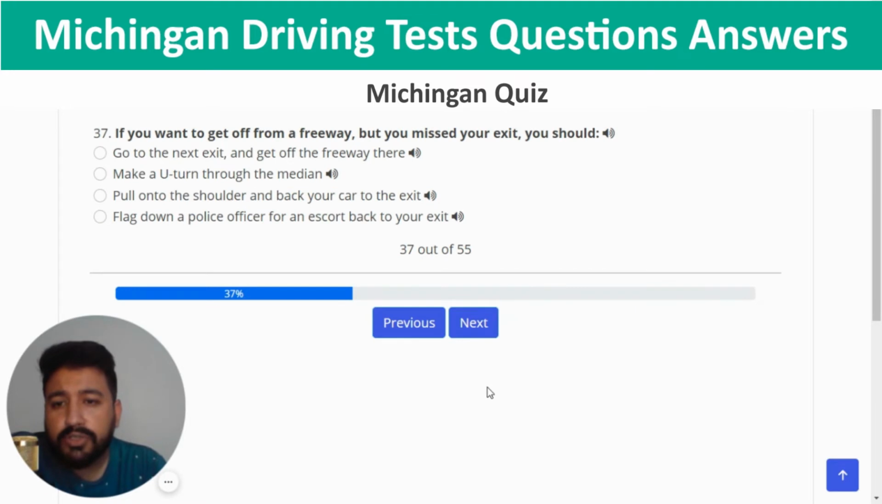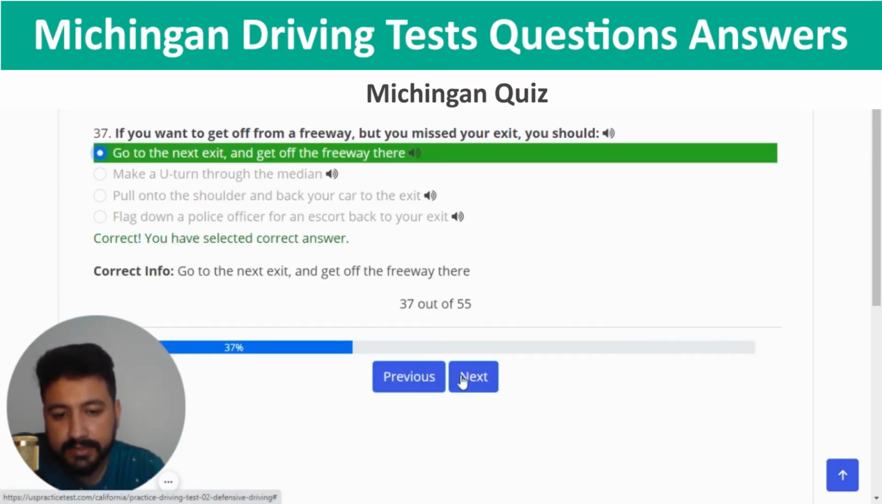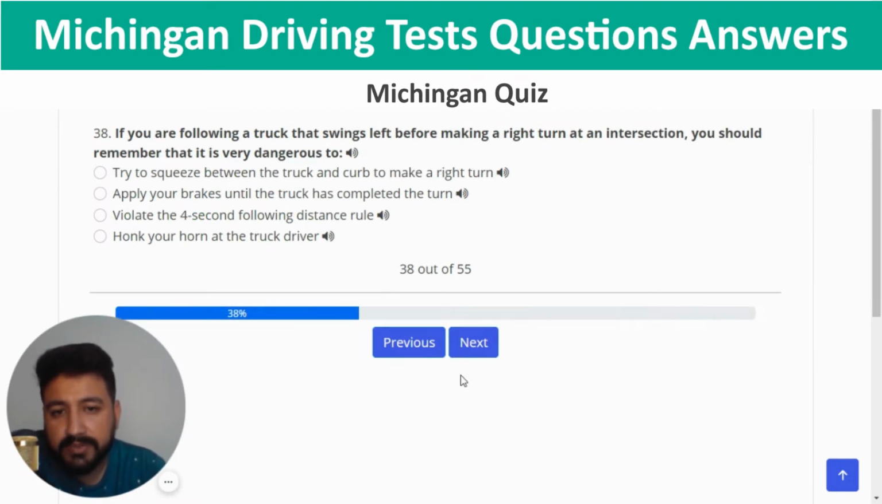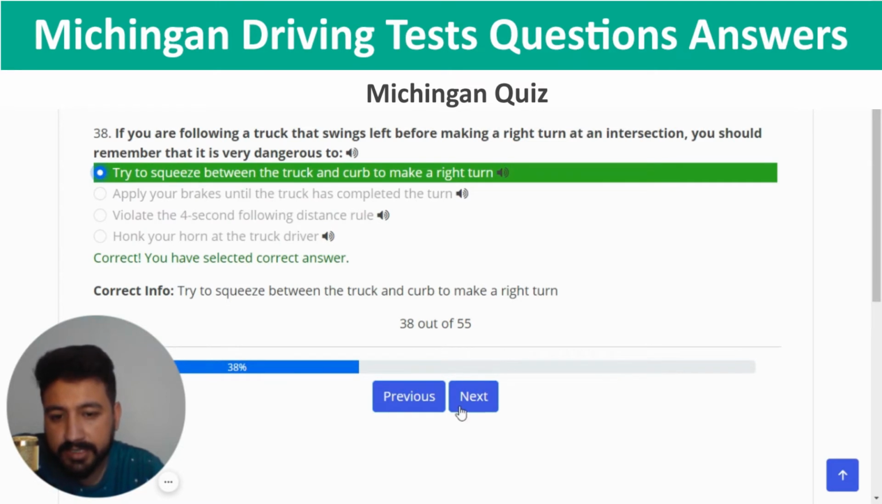Next, if you want to get off a freeway but you missed your exit, you should go to the next exit and get off the freeway there, the first option, right? And next, if you are following a truck that swings left before making a right turn at an intersection, you should remember that it is very dangerous to try to squeeze between the truck and curb to make a right turn. So the first option is the correct one.